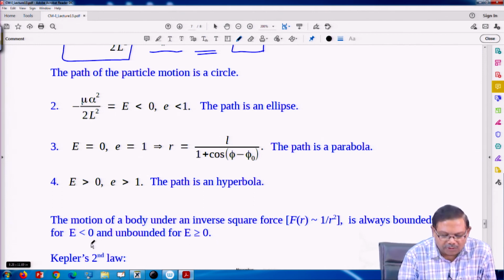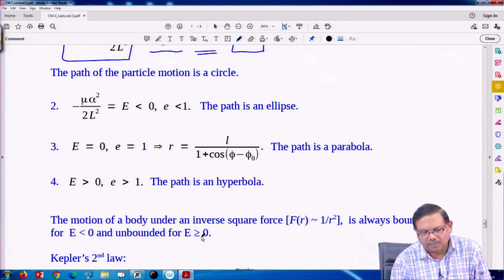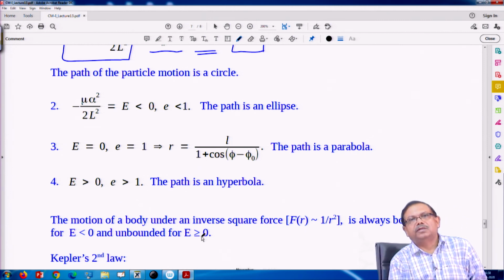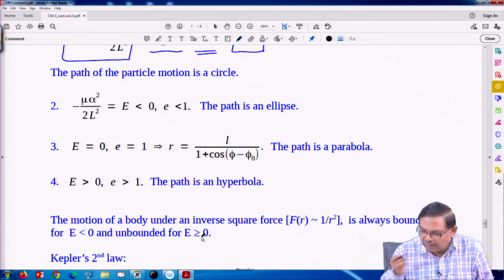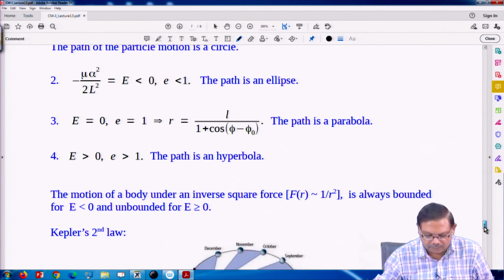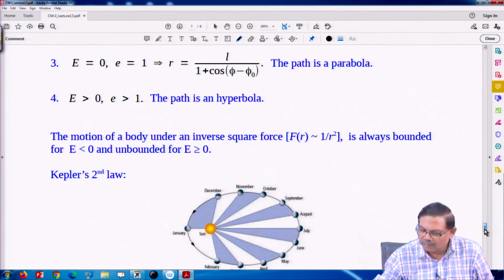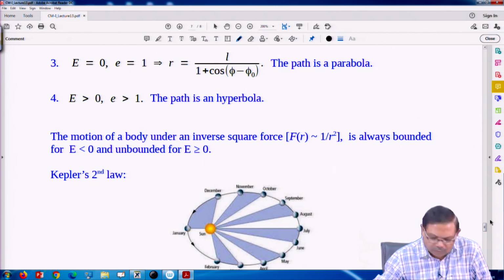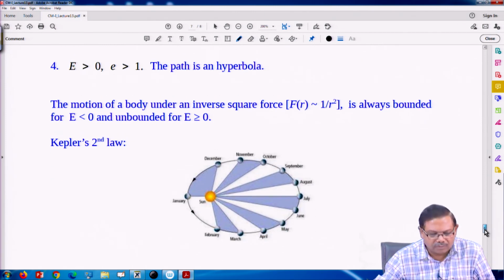So, bounded motion is only for negative energy, and the orbits could be either a circle or an ellipse, and for unbounded motion, for E equal to 0 it is a parabola, and for E greater than 0 it is a hyperbola. Okay. So, now we come to Kepler's laws.